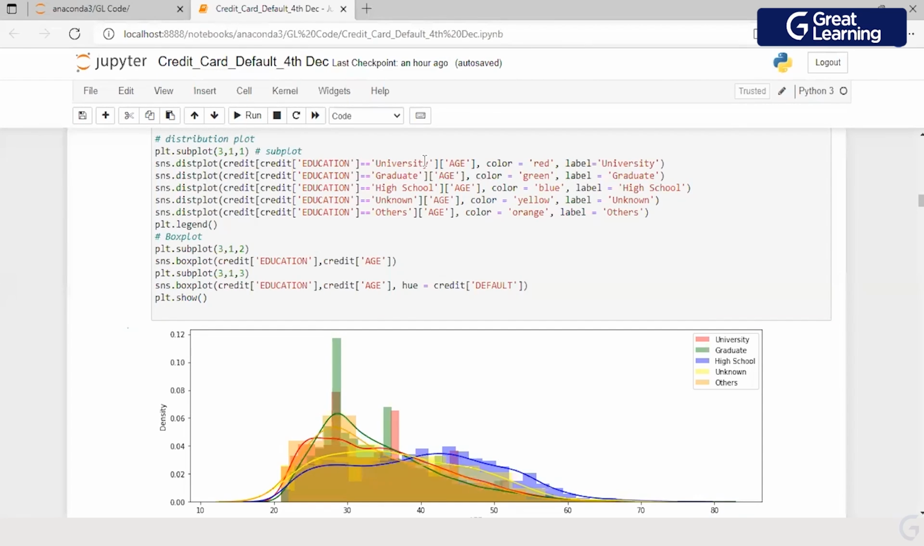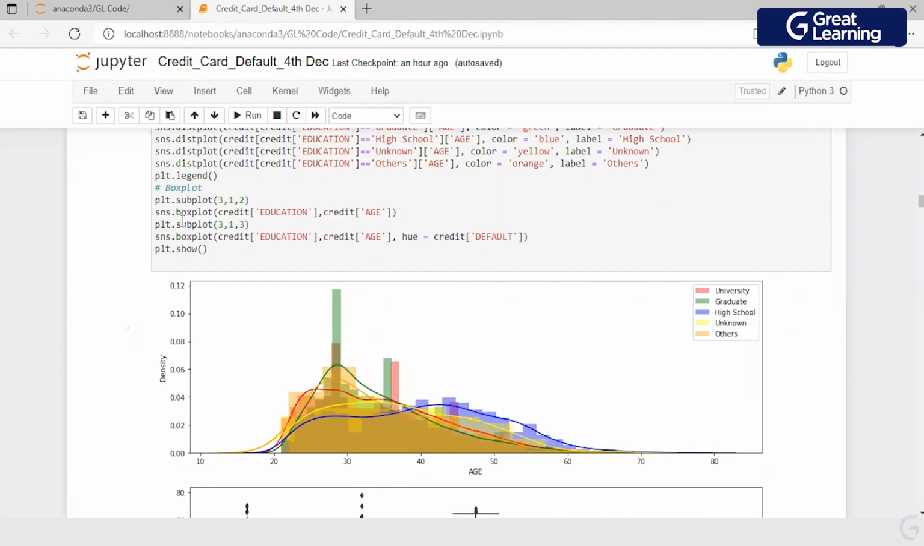Okay, one important point which I just want to highlight here is, you would have realized whenever I get hold of a categorical variable and when I'm studying a numeric variable along with it, I always make a group and study that. Which means with the gender, I created a group of female and then I created a group of male and studied that. Similarly, within education, I've created 5 different groups along with age, which I'm studying. Then I'm studying the box plot of education and age, and I'm studying a box plot with hue as default.